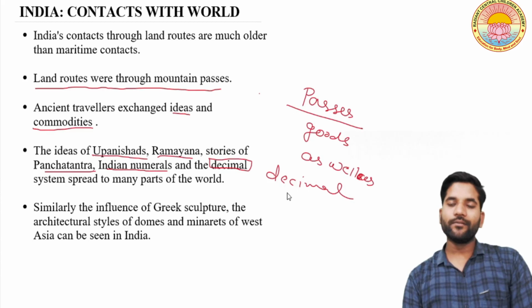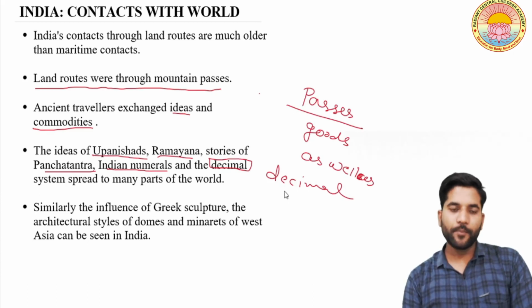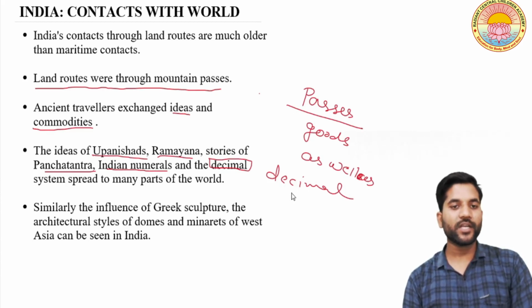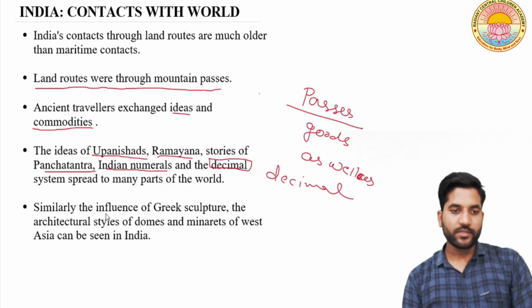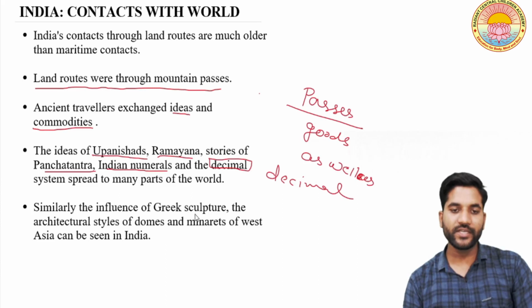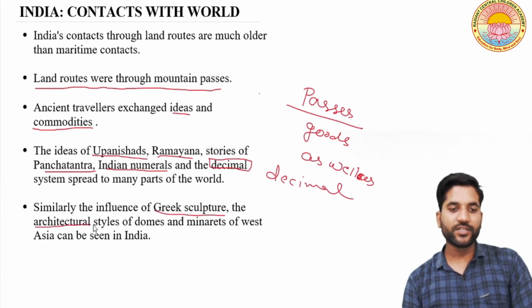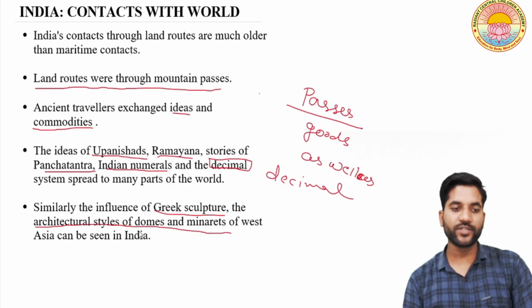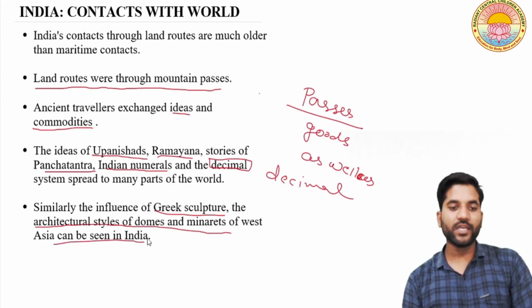You know that when exchange happens, it does not happen every time in one way. It happens in a two way. How? The influence of Greek sculpture. You can see here in our buildings and architecture, the Greek sculpture, the architectural styles of dome and minarets of West Asia can be seen in India.